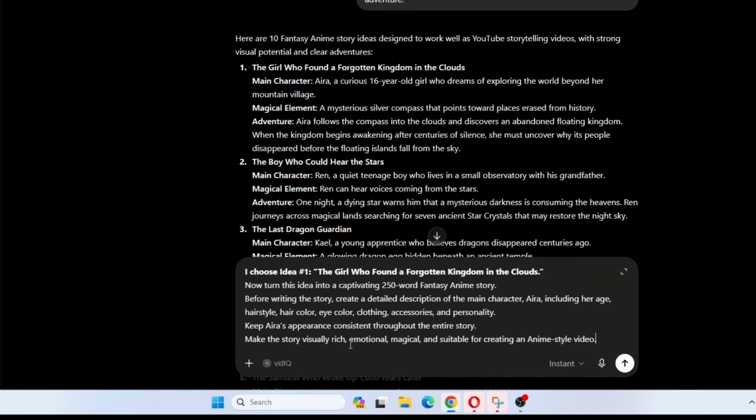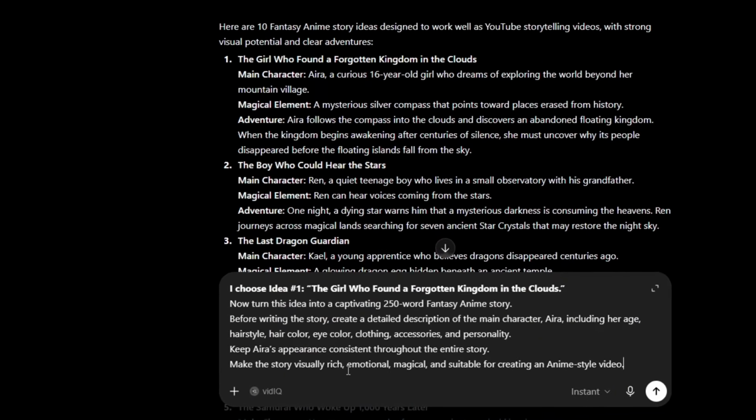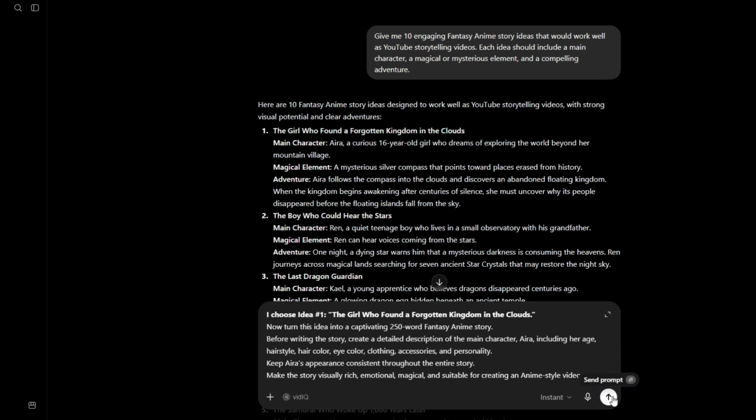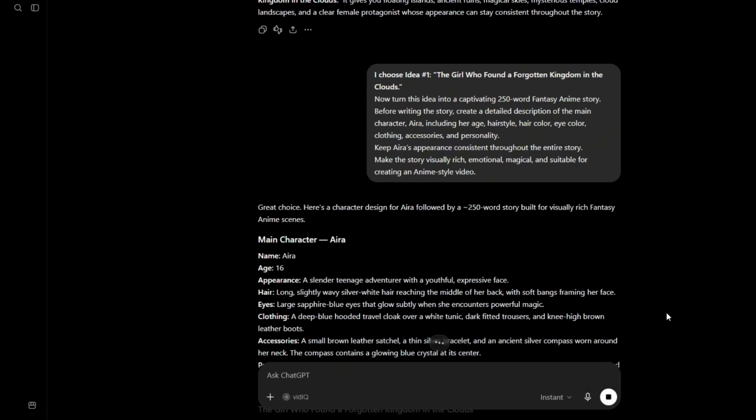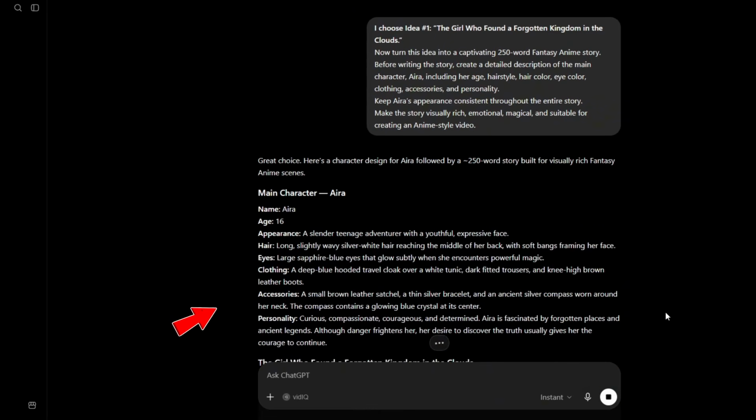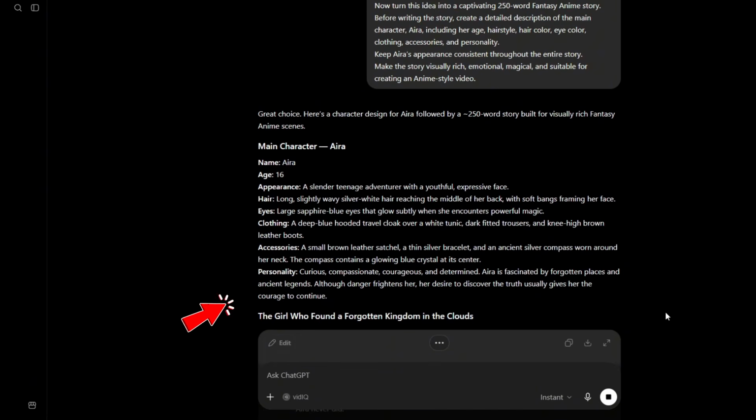So, with the next prompt, I'll ask ChatGPT to create our main character and write a story of around 250 words. As you can see, we now have a detailed description of Ira along with the complete story. Details such as her hairstyle, hair color, eye color, clothing, and accessories will be very useful later if we need to fix a scene where Ira doesn't look consistent.